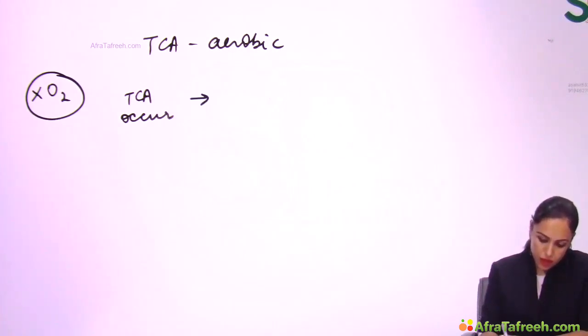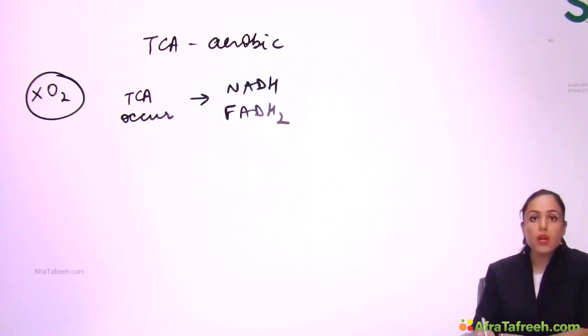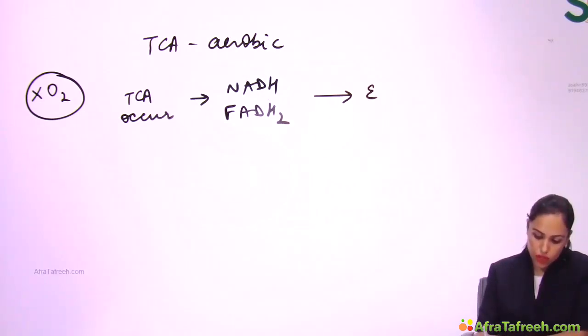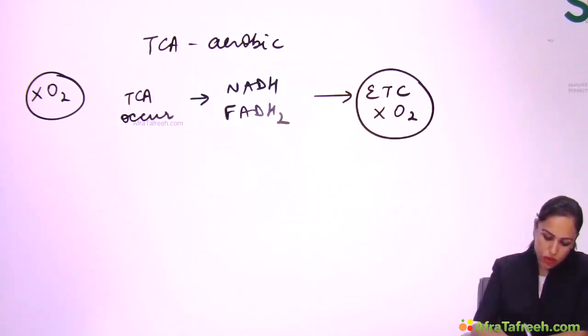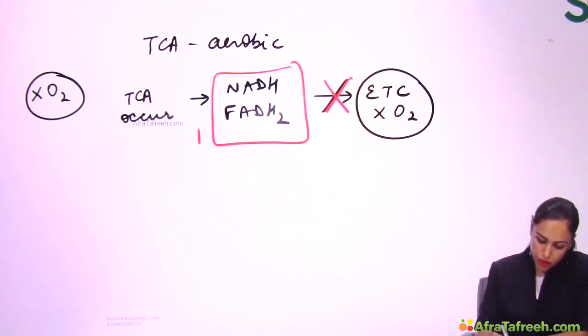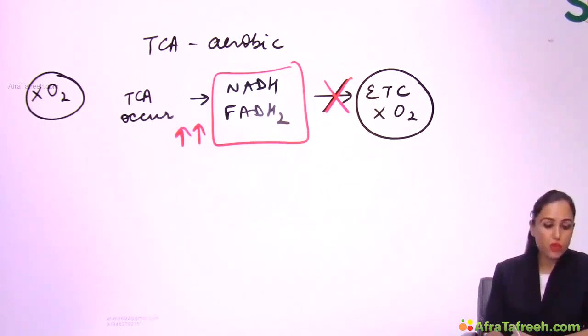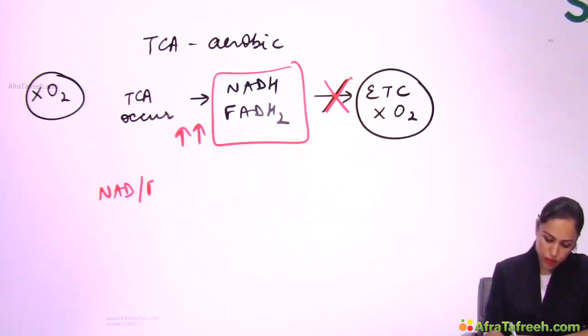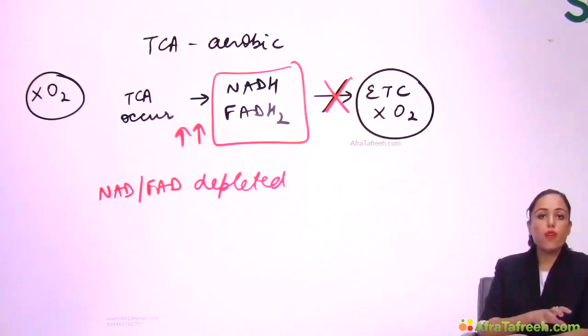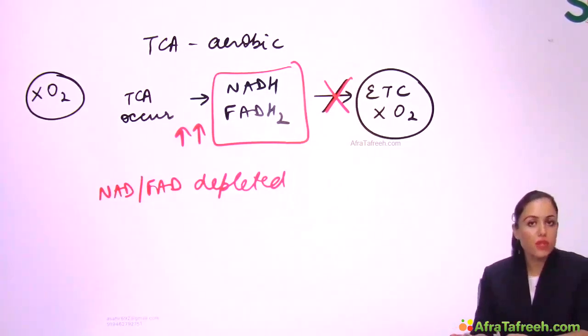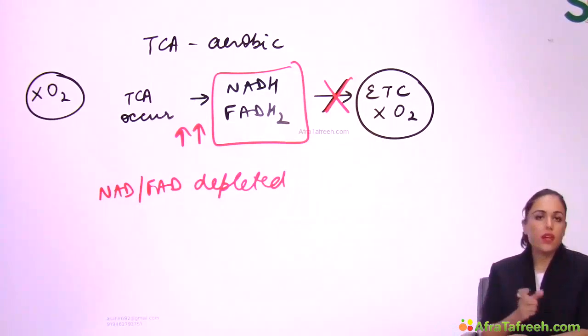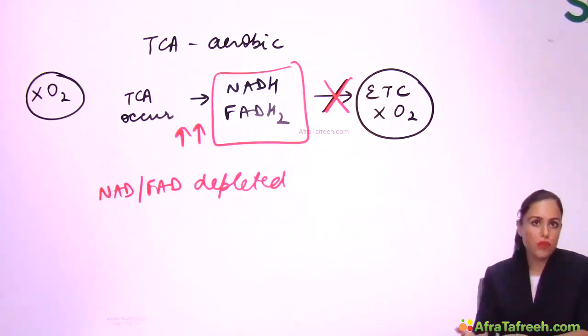Now when TCA will occur, then lots of NADH and FADH2 will be produced. This NADH FADH2 has to go into ETC for giving ATP. But we have taken the situation that oxygen is not there, so ETC cannot occur. So NADH and FADH2 will accumulate. Or we can say NAD and FAD is depleted. That is, all the NAD and FAD of the cell is converted to NADH and FADH2. So now NAD and FAD depleted means TCA will stop, right?